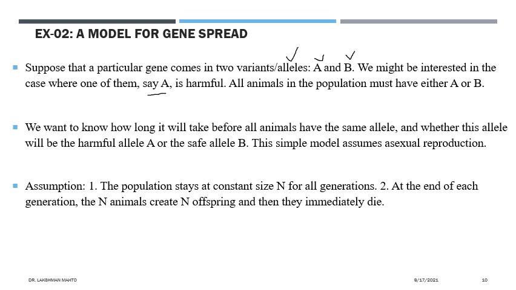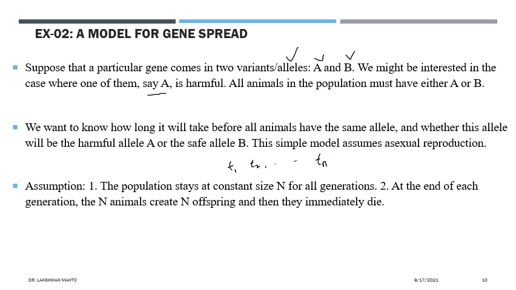The first assumption says that the population stays at constant size N for all the generations. We take generations t1, t2, t3, up to tn, and at each time the population is constant.